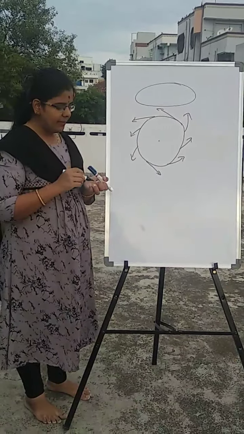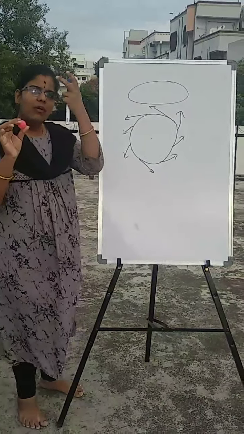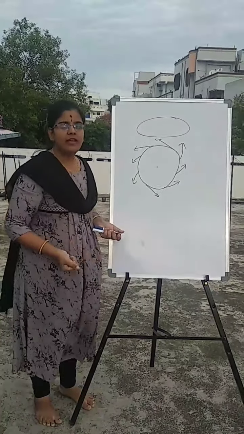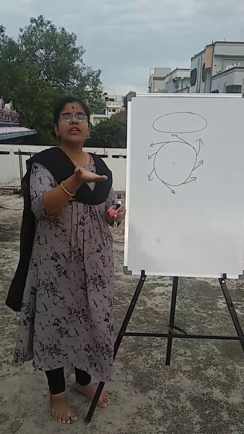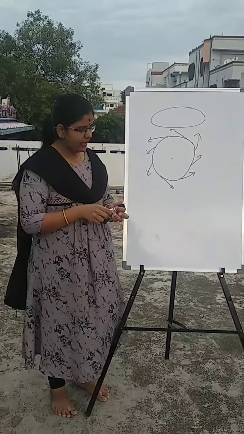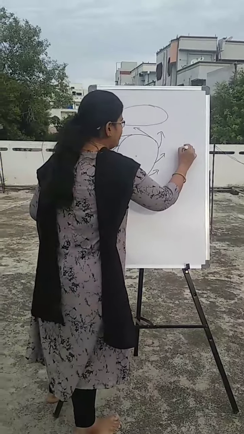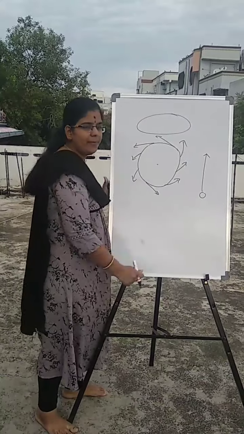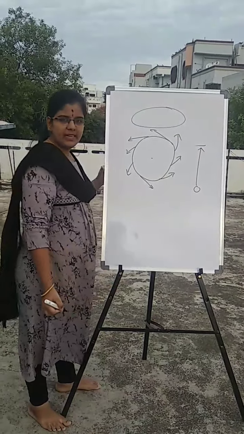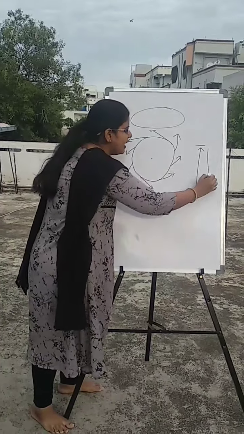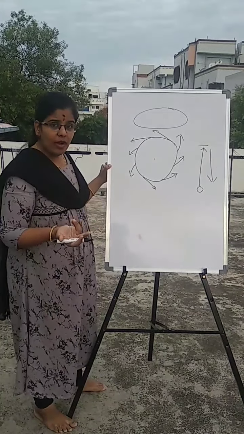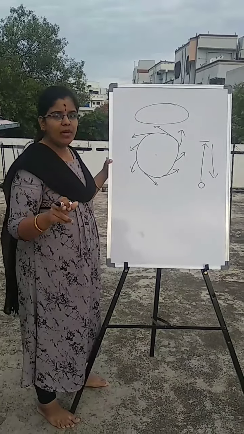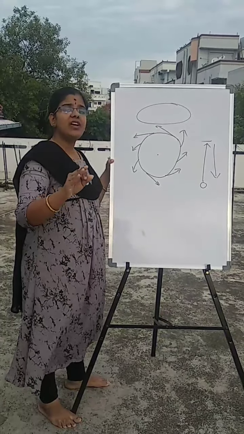In the next example, I am taking the same ball again and lifting it in the air. It has moved a little distance and again started falling down. This was the ball and it was moving in this upward direction. It moved a certain distance and again started falling down. Why did it fall down? Because there was a change in the speed of the object, and because of the change in speed, the direction of the object also changed.